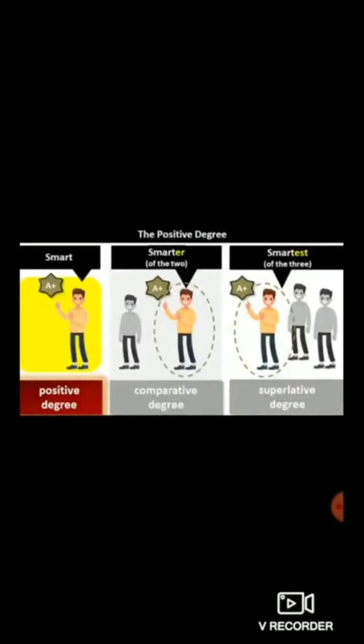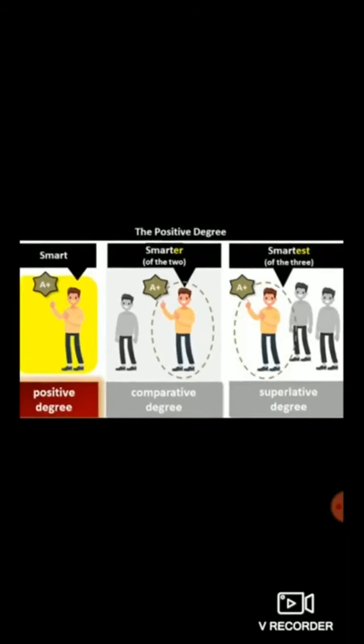Students, in the positive degree, there is no comparison. Whereas in comparative degree, there is comparison between two. And in superlative degree, there is comparison between more than two persons. In the picture itself, you can see, in positive there is no comparison, in comparative there is comparison between two, and in superlative there is comparison between more than two, three or more, many, etc. Smart, smarter, smartest.